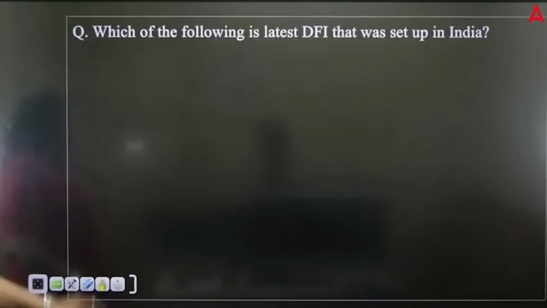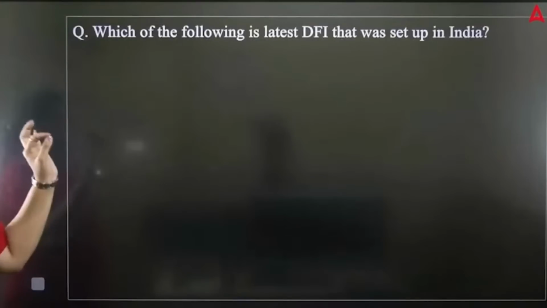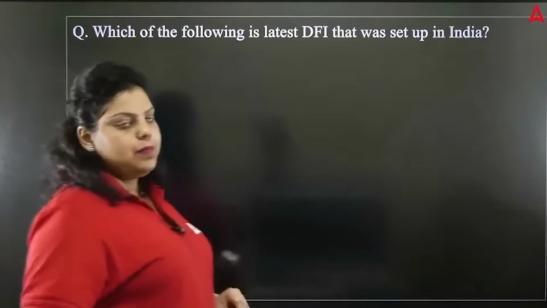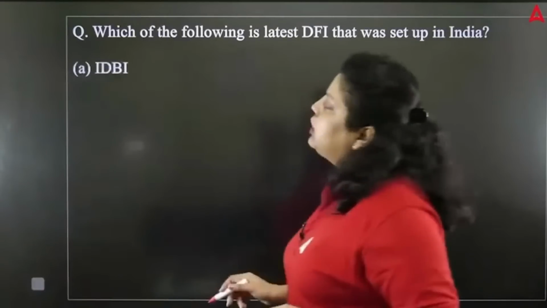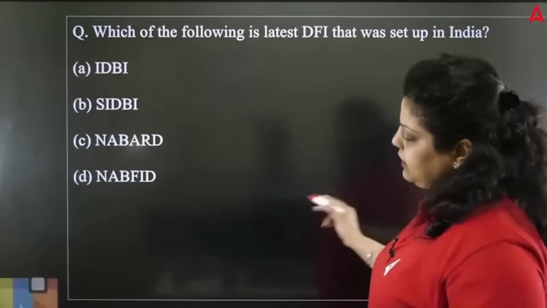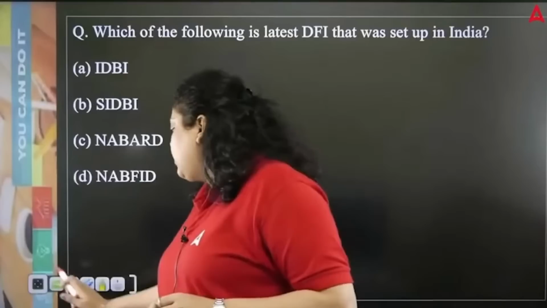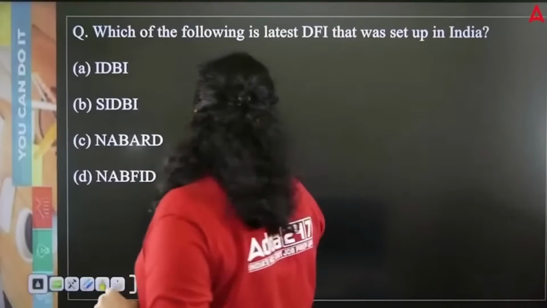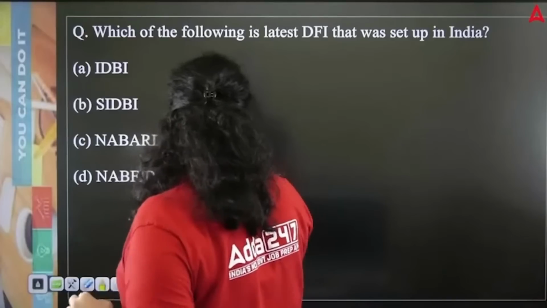It was first. Okay. And the same related question is, which of the following is the latest development financial institution that was set up in India? The latest one that has been set up. The first option is IDBI, second SIDBI, third NABARD, fourth NaBFID. Out of these four, which is the latest one? So the latest one is NaBFID, that was established in